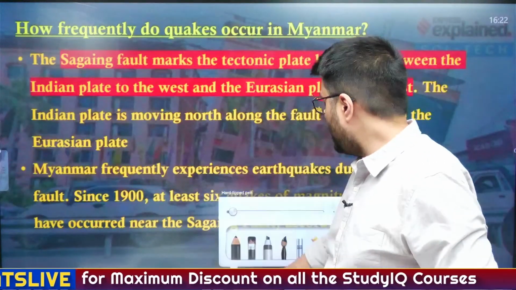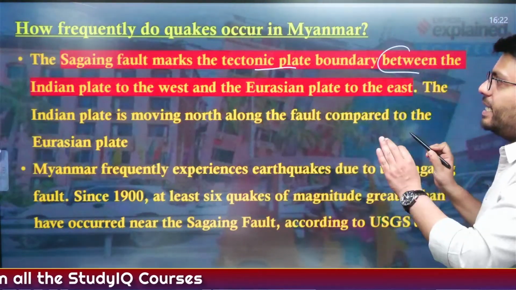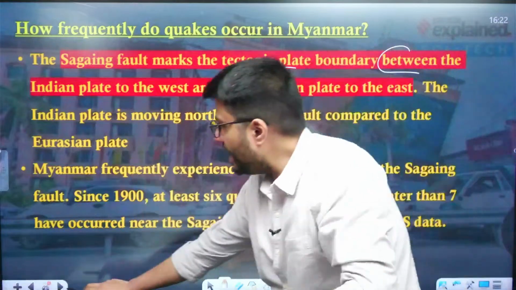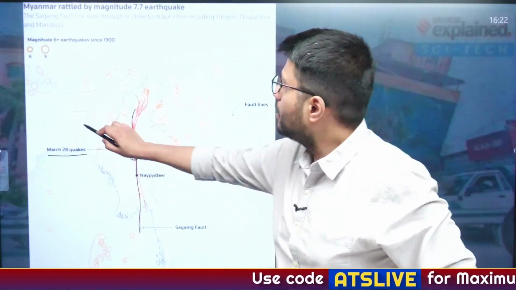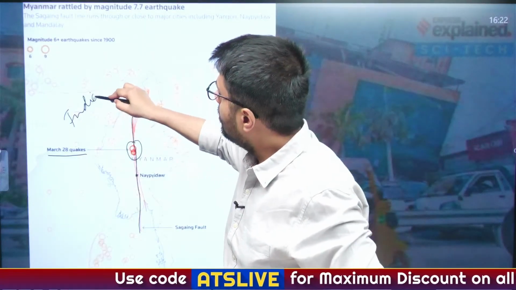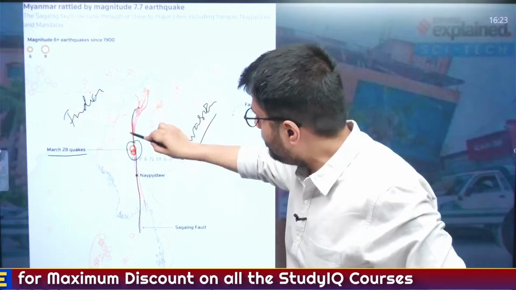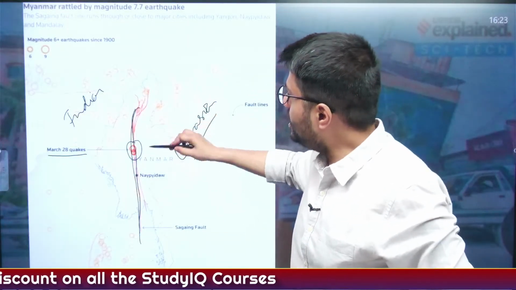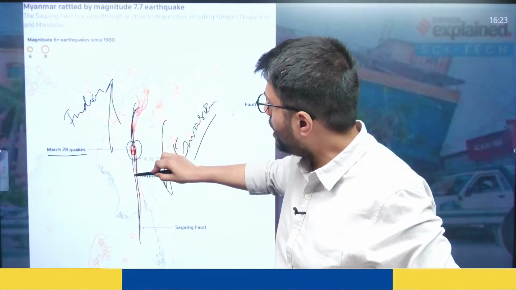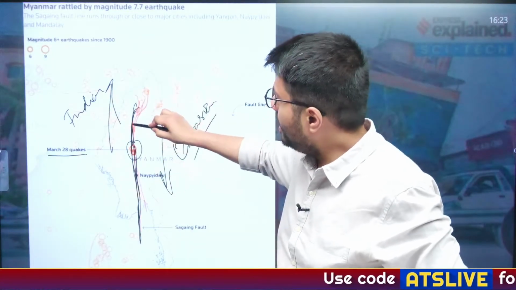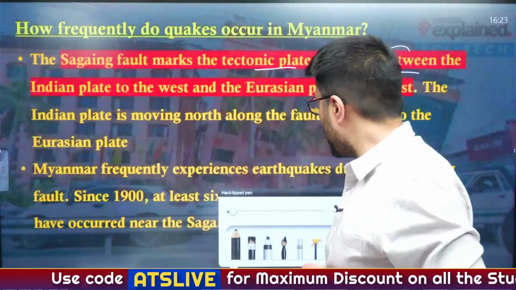The Sagaing fault marks the tectonic plate boundary between the Indian plate towards the west of the Sagaing fault. This is the area where there is the Indian plate, and this is the area where there is the Eurasian plate, and they are separated by the Sagaing fault. So whenever these two plates move, that is the Indian plate moves northwards and the Eurasian plate moves southwards, earthquakes happen at or near this fault. Understood? So this is how this Myanmar earthquake happened.